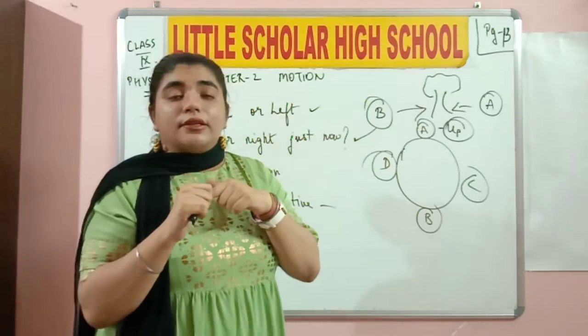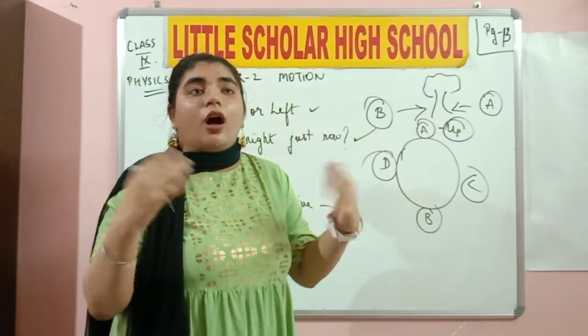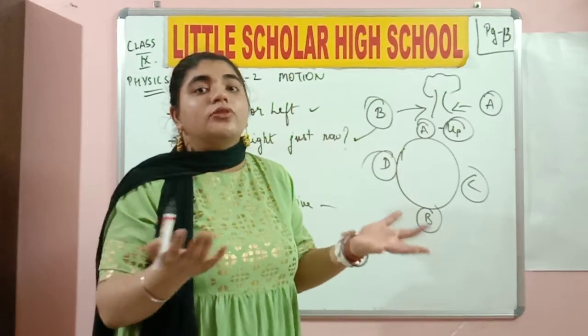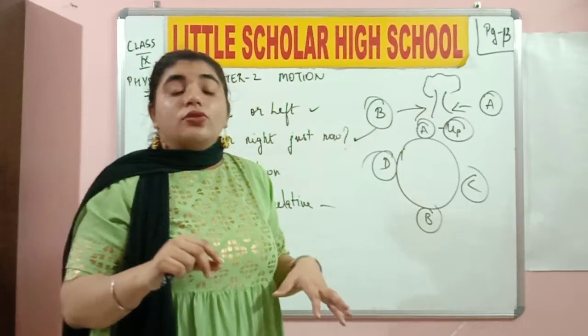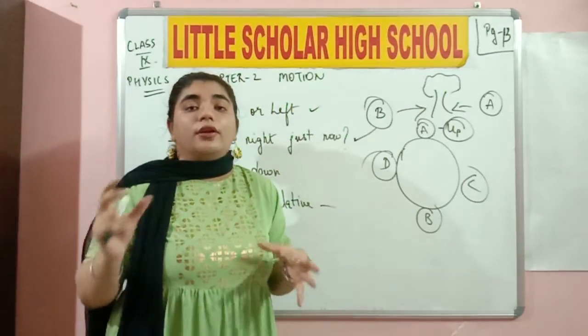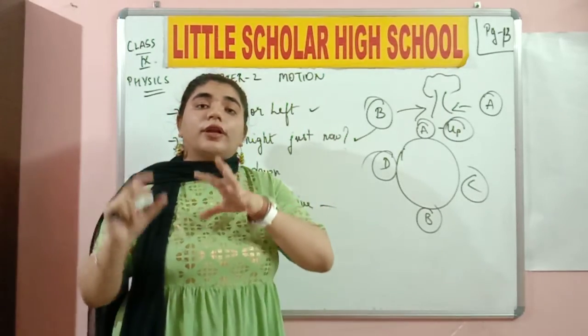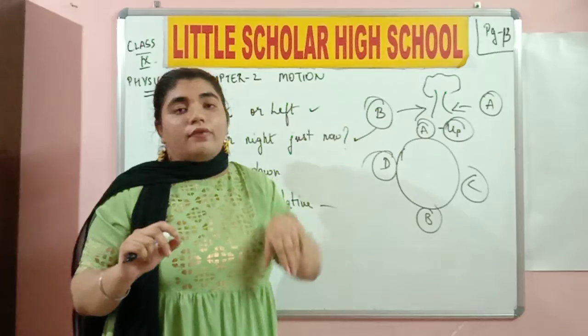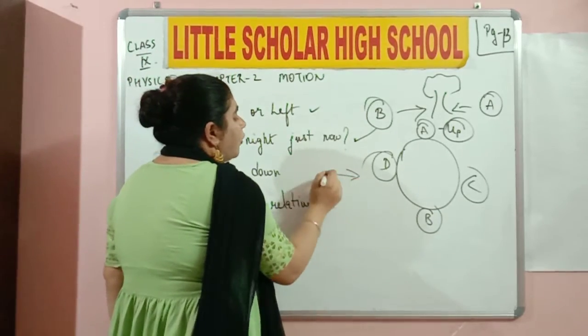Now, why is distance called scalar? Because it only has magnitude. What do you mean by magnitude? How much distance you have traveled. That number is nothing but the magnitude. So why is displacement said to have both magnitude and direction? Because it tells you how much you have traveled, plus it also tells you in which direction you have traveled. Okay, so you are going to denote a vector with an arrow mark.